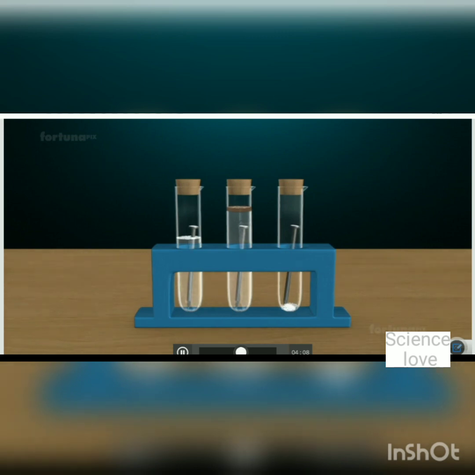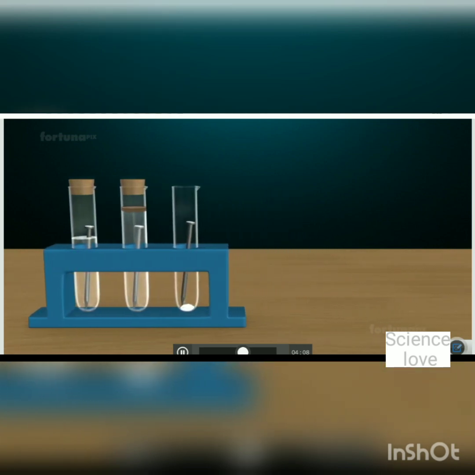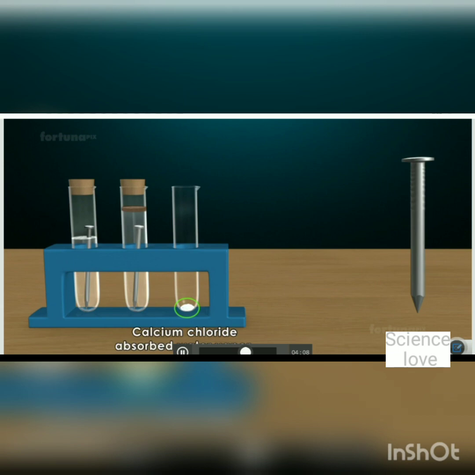And after 2-3 days, observe the result of our activity, which is that the iron nail present in test tube C does not corrode, as the powder of calcium chloride absorbs the moisture present in air and makes the air dry. As we have discussed, for the corrosion process, moisture and air both are needed, but moisture is absent in test tube C. Now observe the iron nail present in test tube B.